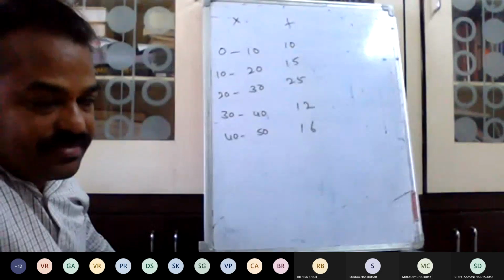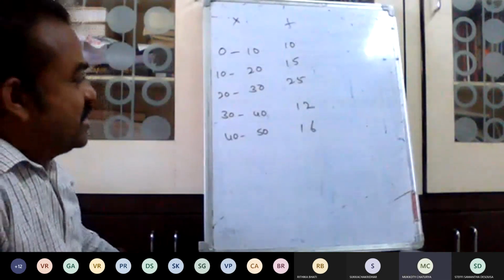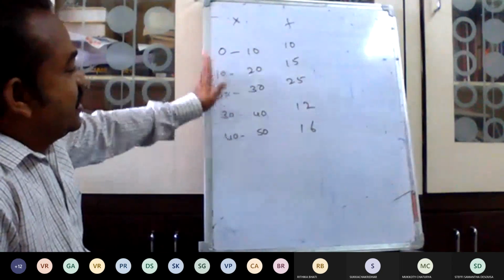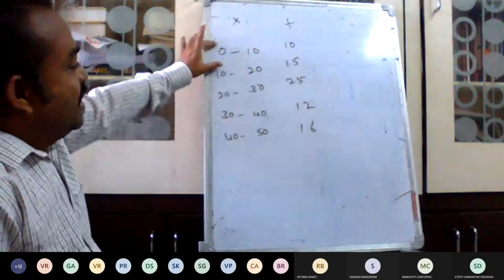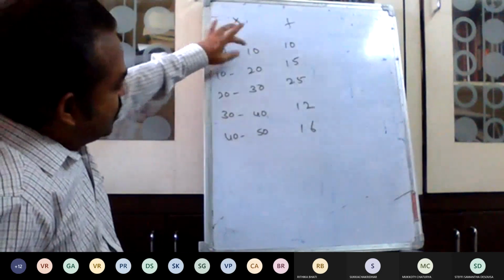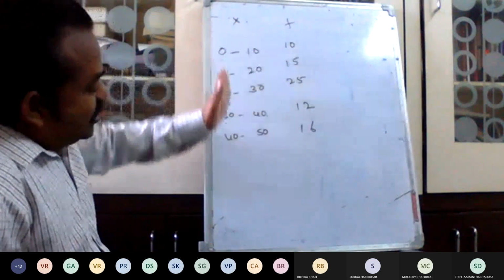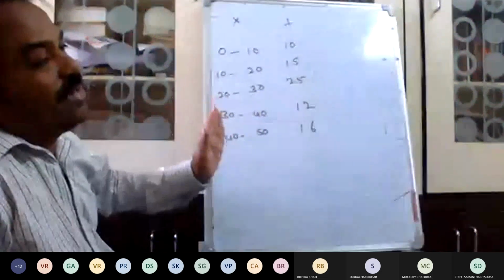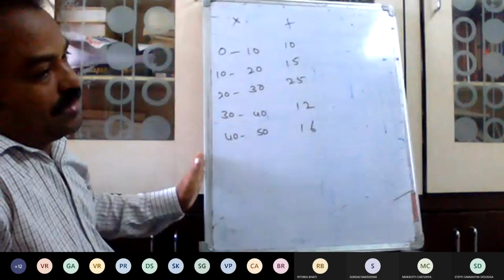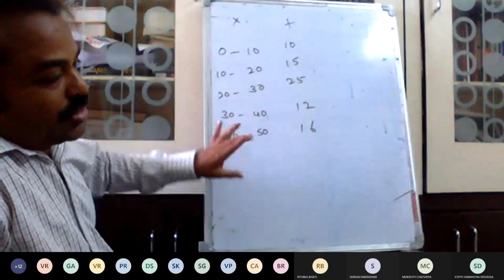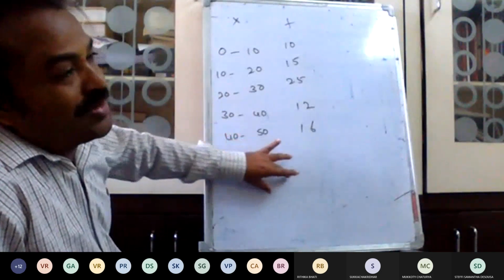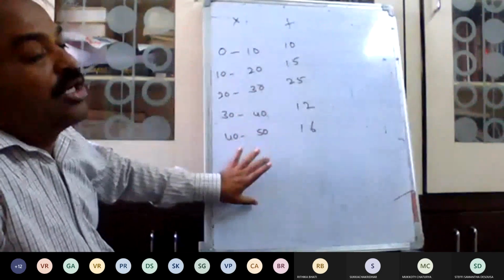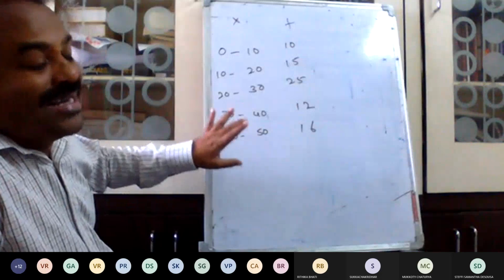First, tell me which series this one is. Continuous series. Before, in the individual series, the variables were not related to one another. But here it is continuous. It means 0 to 10, and again it starts with 10 to 20. Therefore, in this case all bars are continuous. One bar depends on the previous and on the next. So all bars are attached to each other. Therefore the histogram is suitable for this type of series.